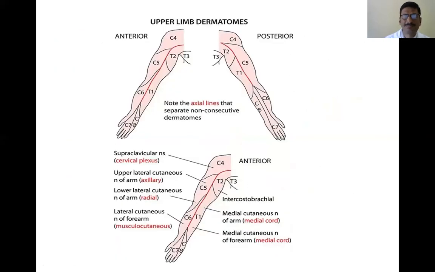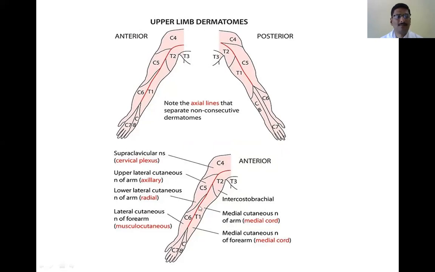Again, the same thing. Here also in the upper limb you can see different subdivisions. This area is innervated by the C4 segment, this is C5, this is C6, C7, C8, and this area, the middle aspect, T1, T2, and T3, here on the opposite side. This is C4, the cervical plexus, and this is the upper lateral cutaneous nerve of the arm.